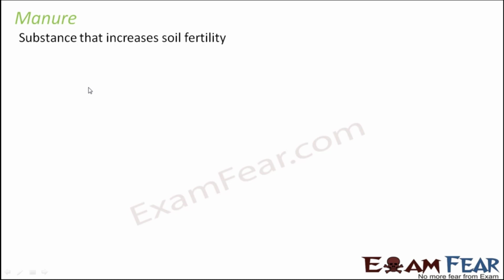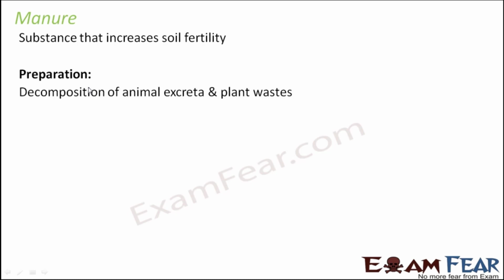Now when you look at the process of preparation of manure, you would actually feel that manure has an overall positive impact because manure is prepared from decomposition of animal excreta and plant wastes. So manure is basically obtained from wastes of plants and animals. So that's great, right?